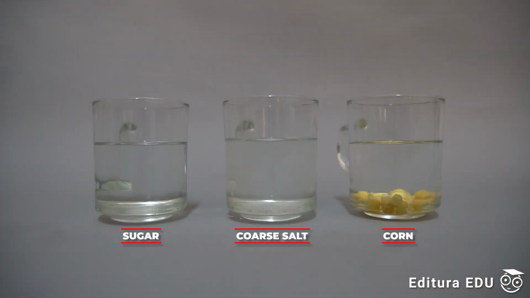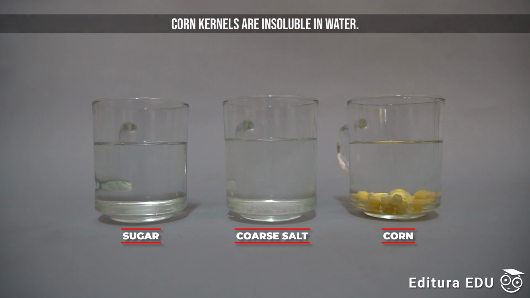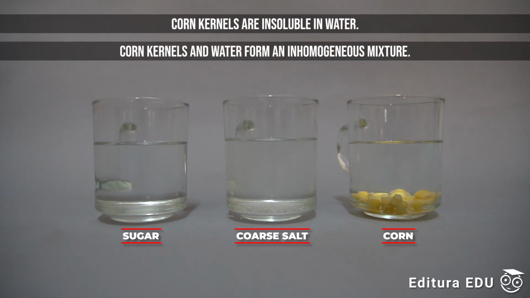Let us now observe the third glass. The corn kernels in the water stayed the same. They didn't dissolve. We say that they are insoluble in water. Corn kernels and water form an inhomogeneous mixture.